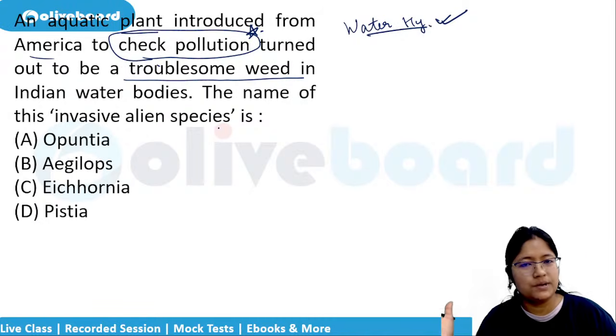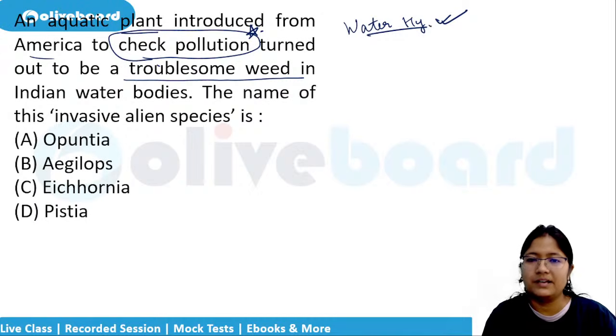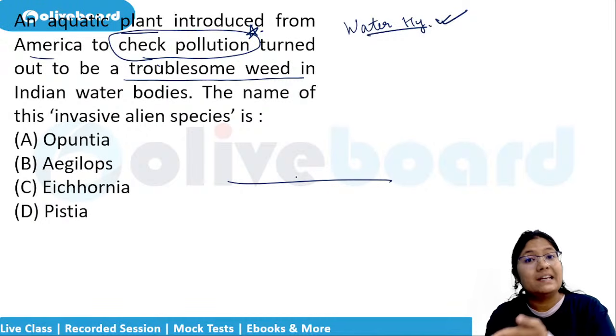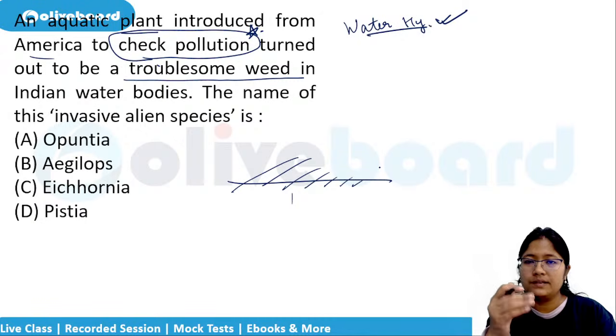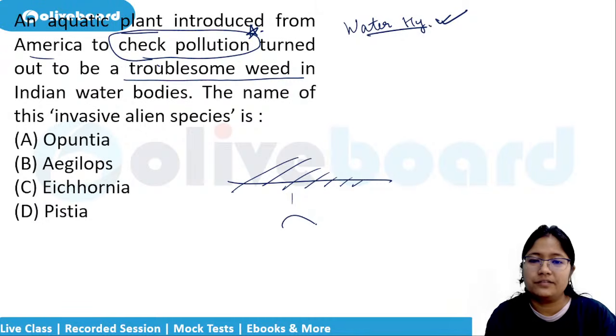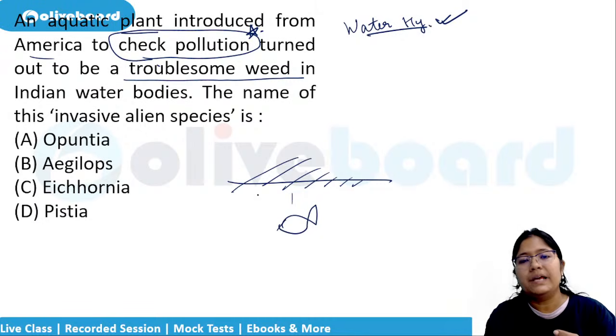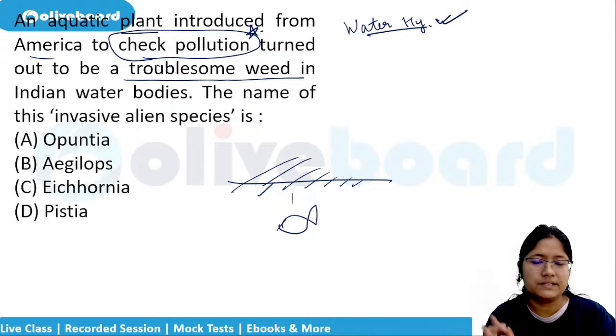They enjoyed so much that they started growing everywhere, covering the top layer of the water. Just like algal blooms, they will cover the top layer, and then there will be problems of oxygen in the lower levels, and the life, like the fishes, will be disturbed. Then what else are the problems? Sunlight will be disturbed. Okay, all these things are there.